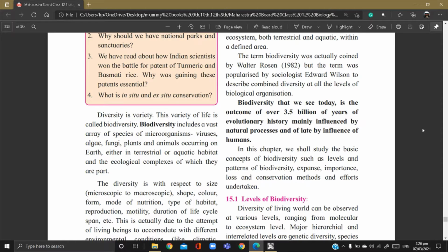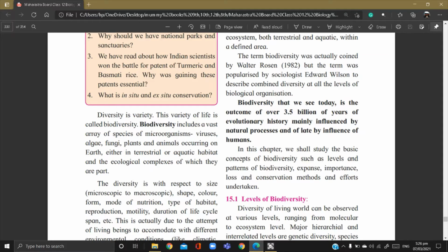In shape they are different from each other, in color they are different from each other, their mode of nutrition is different, their type of habitat is different, means where they live, what they eat, how they eat, what is the shape of their body, what is the color of the body, right?